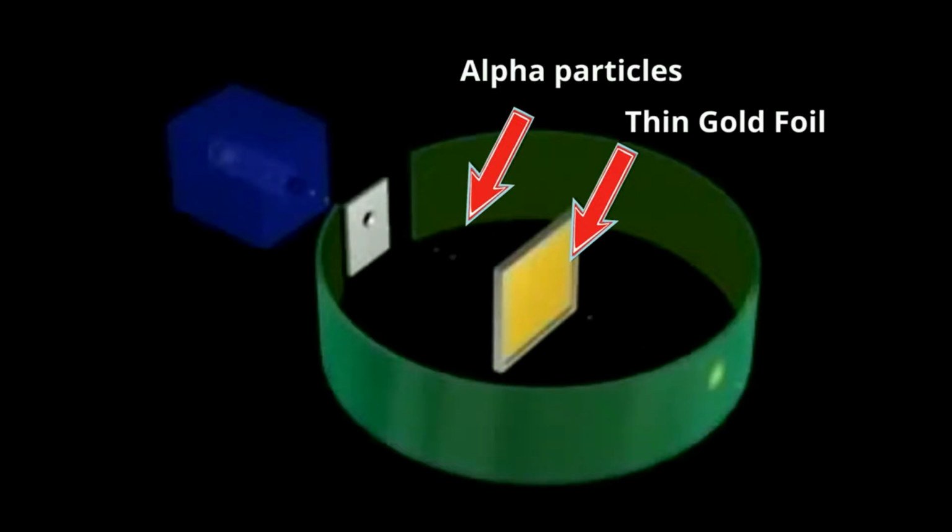As most of the alpha particles passed through the foil without getting deflected, very few particles were deflected from their path. This deflection was caused by the repulsive force of the positive charge in the atom. The positive charge was concentrated in a small area within the atom and was not spread throughout the atom as Thomson had proposed. Based on his observations, Rutherford proposed the nuclear model of an atom.